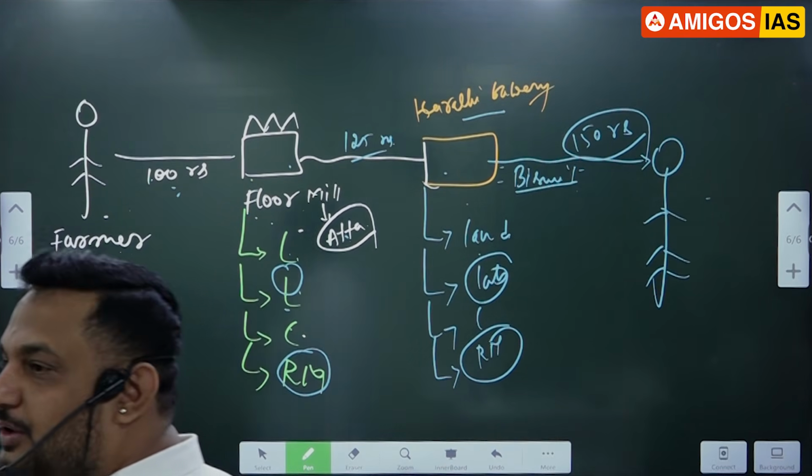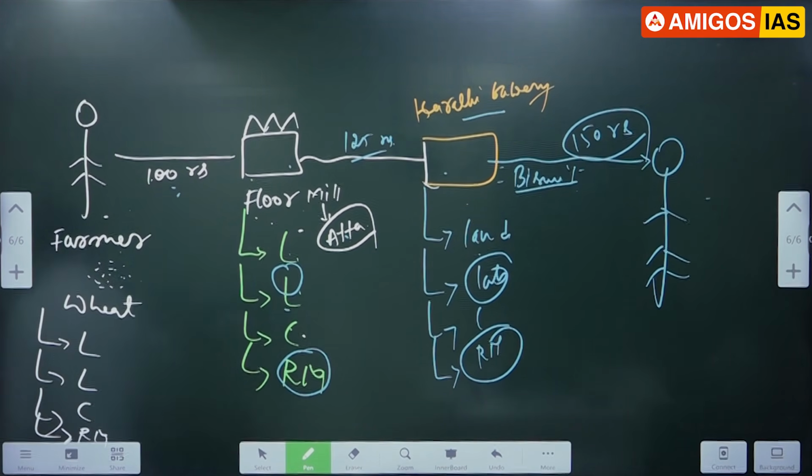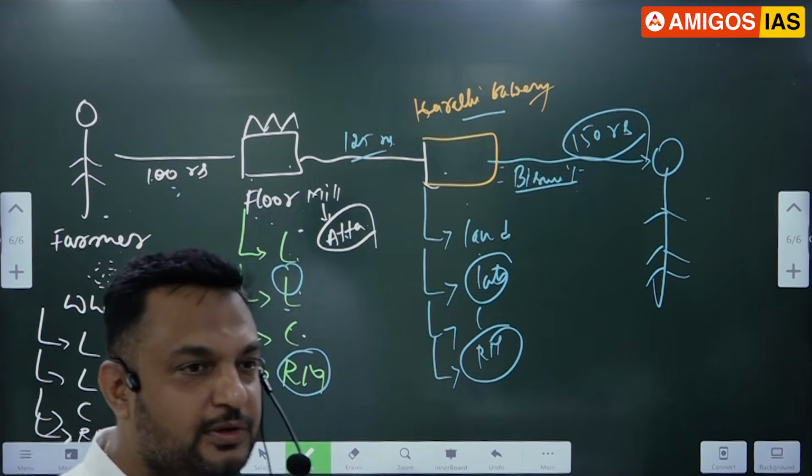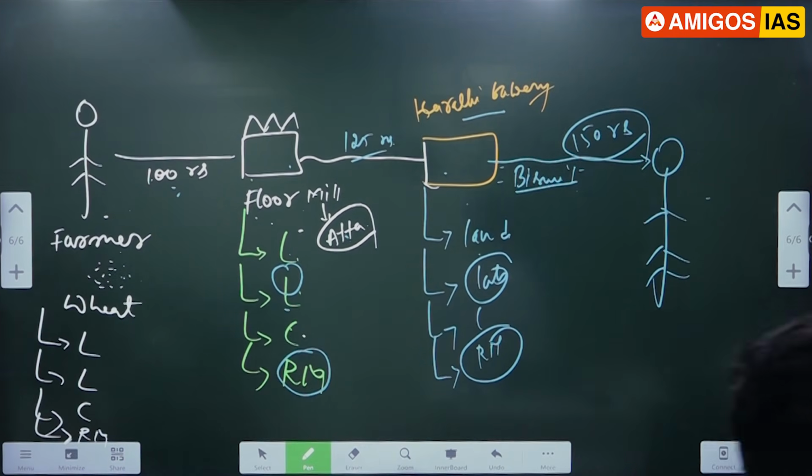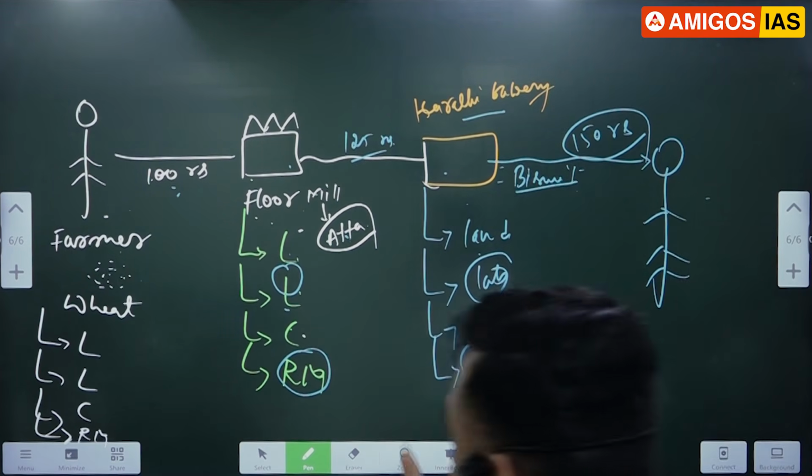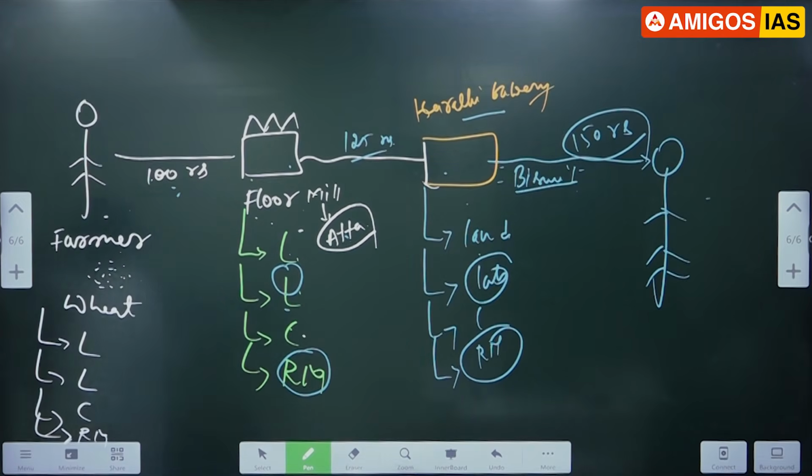That is 26, 27. My question is, in this example, 100 rupees, 125 and 150, total amount is how much, sir? 375. How much should be added to GDP? 150 or 375? Why 150? Ade GDP, sir. NSO will consider only which value? Final value. Just imagine if they consider the raw material value, sir, it will be double counting. You will not get the proper value. Sir, you should consider only which value? Final value.